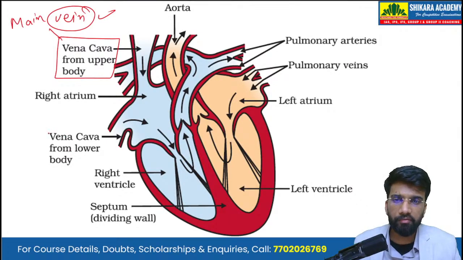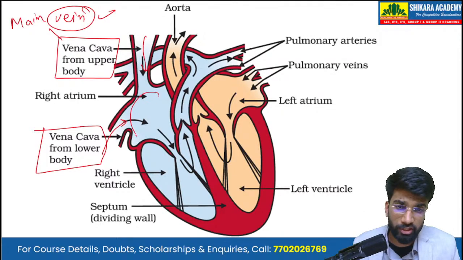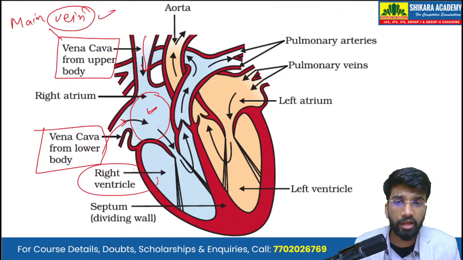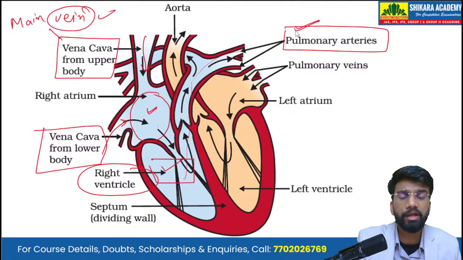So the vena cava from the lower body and the vena cava from the upper body are rich in deoxygenated blood. So deoxygenated blood gets filled in the right atrium. Then the right atrium contracts and the deoxygenated blood enters the right ventricle. And when the right ventricle contracts, the blood rushes to the pulmonary arteries.